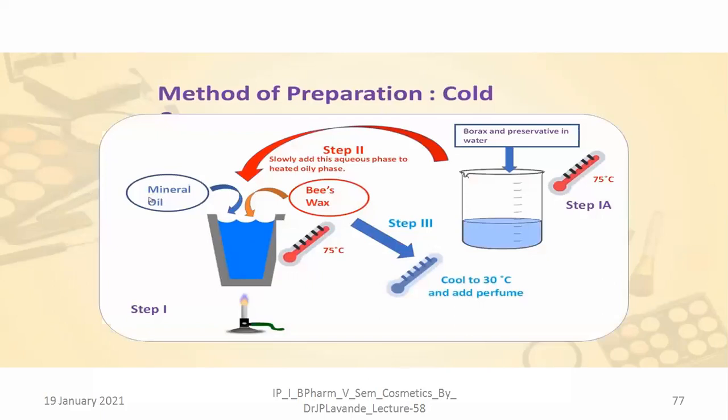As far as the method of preparation is concerned, there are three different steps. Step 1 consists of heating the mineral oil along with the beeswax at a temperature of 75 degrees Celsius.